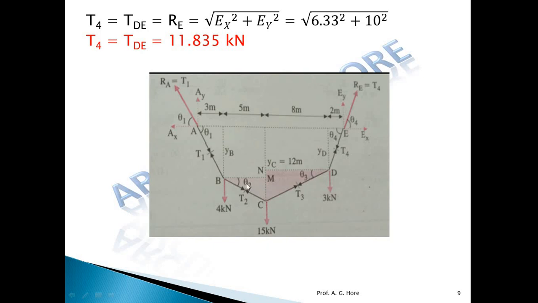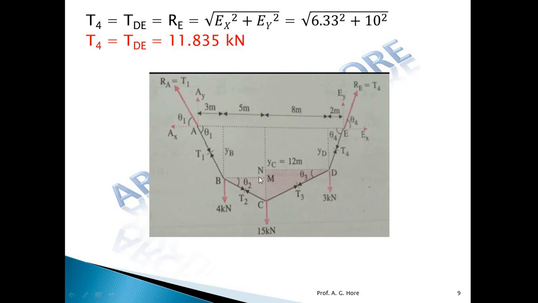So to find out theta 2 and theta 3, if we consider the triangle BMC, this is a right angle triangle, because if we drop a horizontal line from this point B on that line, this is the 90 degree, so this is the right angle triangle. Now in this right angle triangle, we want to find out theta 2.